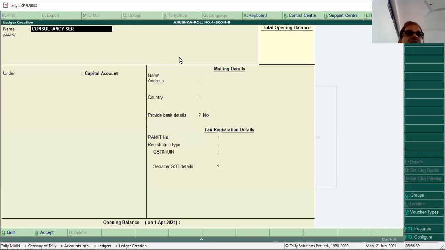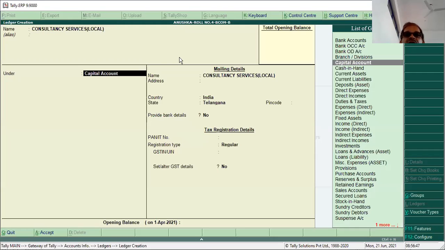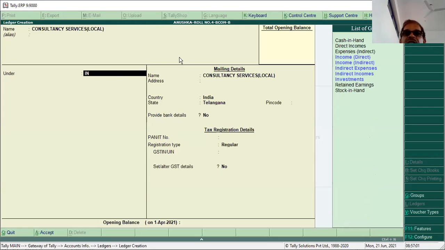Consultancy services. In brackets we say local consult services. It comes under indirect income, because we are providing services. We are giving services to another party, so it comes under indirect income.